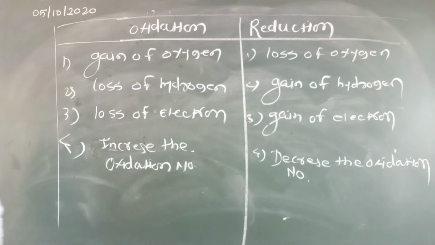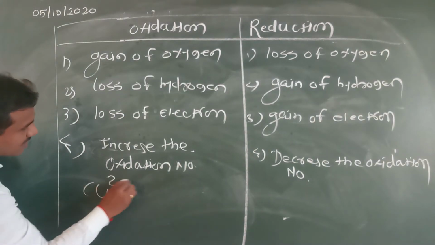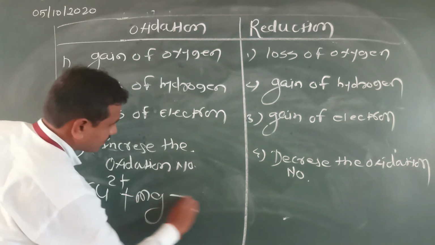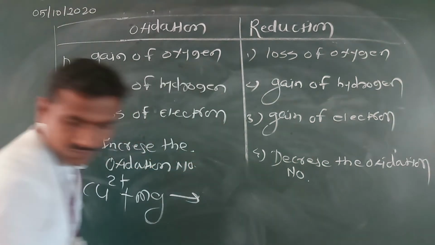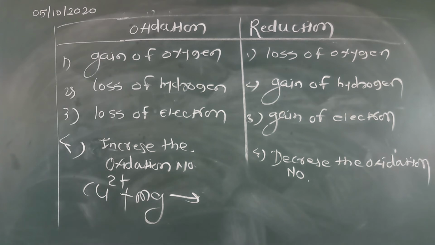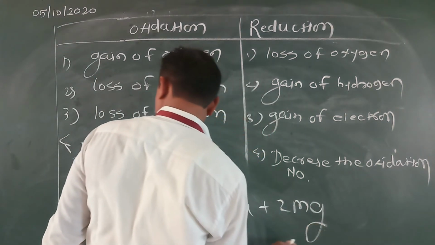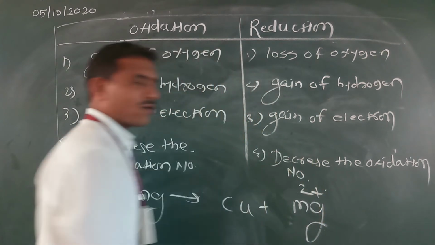For example, Cu2+, copper 2 plus, is reacted with magnesium, giving Cu plus Mg2+.